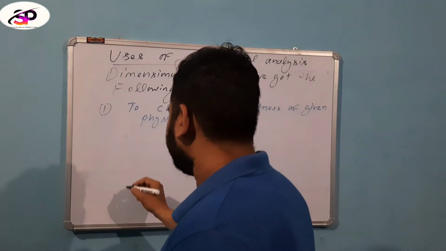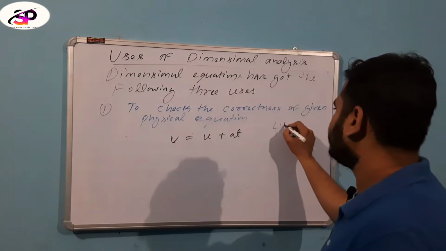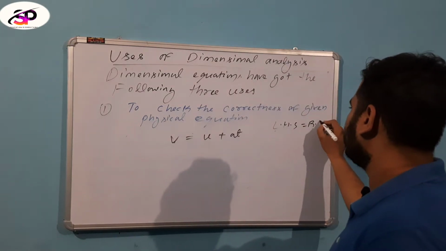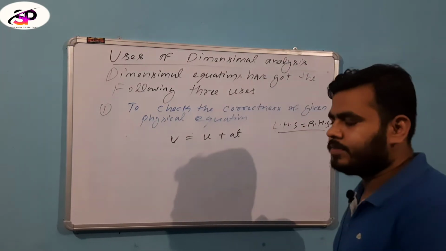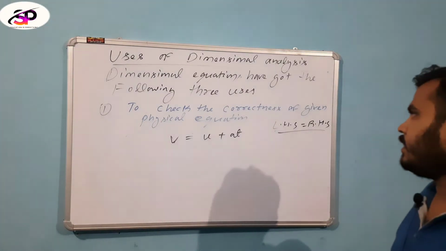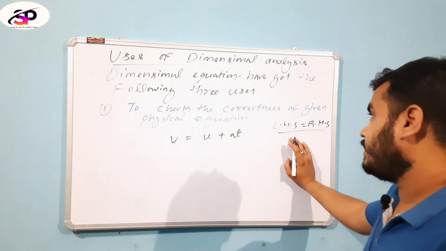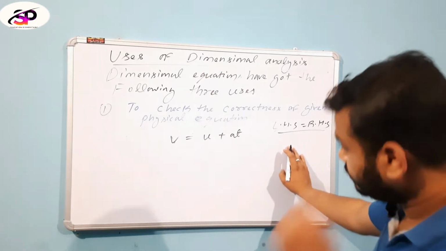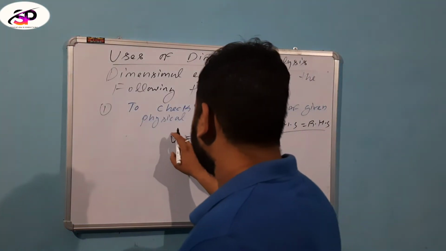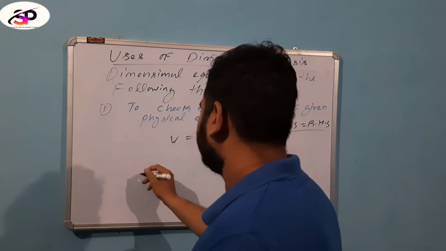According to the homogeneity principle, LHS equals RHS. The dimension formula of each and every term of the given physical relation must be the same. Then we say it is dimensionally correct.